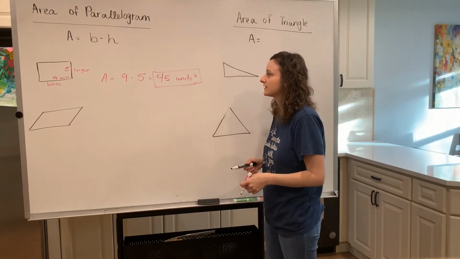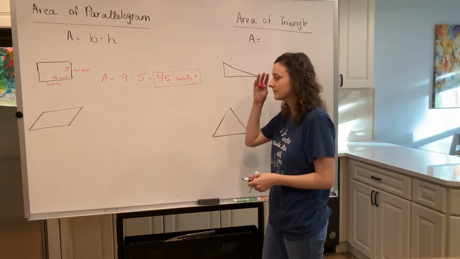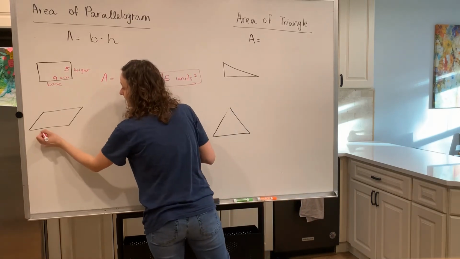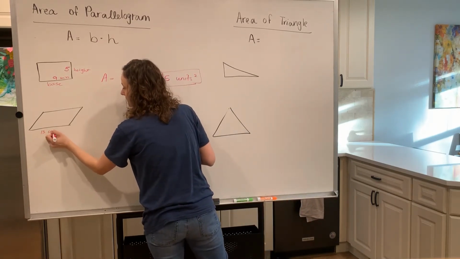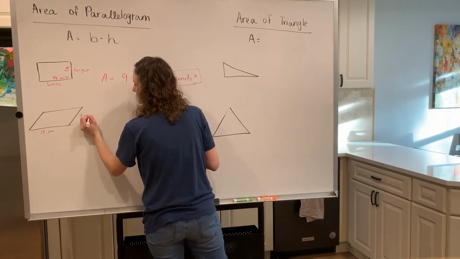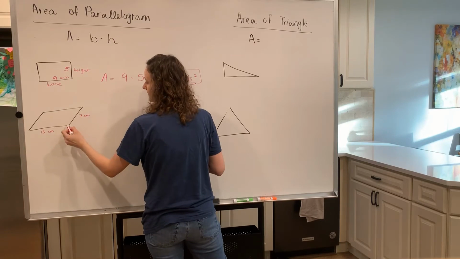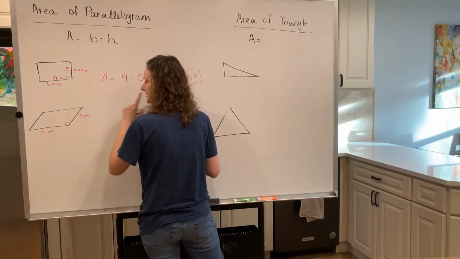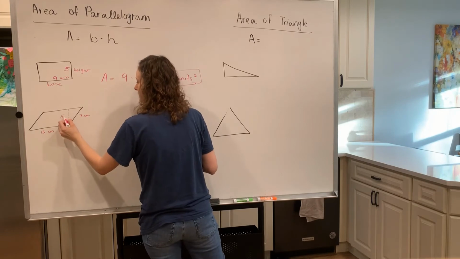Let's look at the next parallelogram. This parallelogram is a little different, so I'm going to give you a few values here. The length of this side here is 13 centimeters. The length of this side is 7 centimeters. But notice that I will additionally give you another length here, and I will call this 5 centimeters.